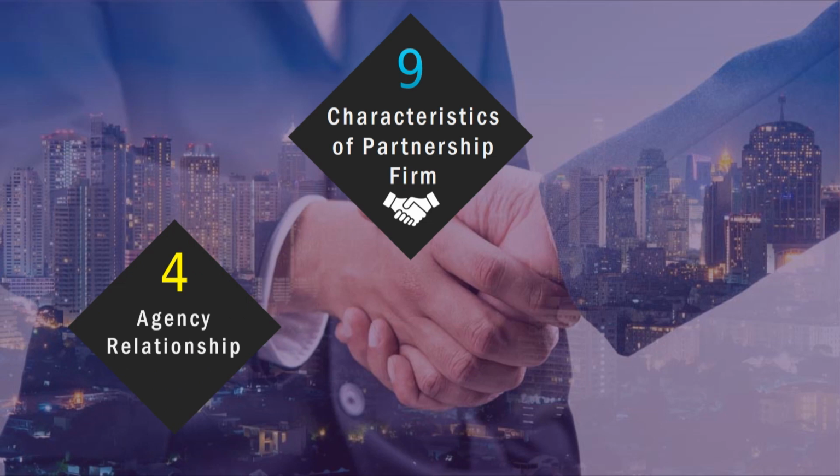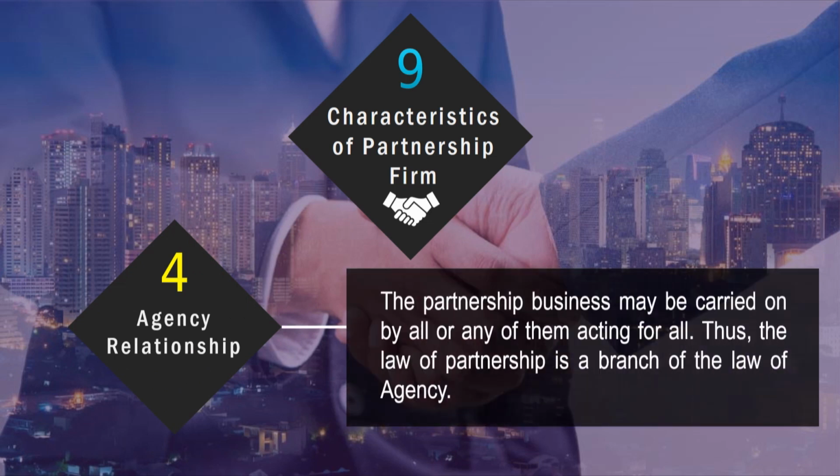The fourth characteristic is the agency relationship. The partnership business may be carried on by all or any of them acting for all. Thus, the law of partnership is a branch of the law of agency. To the outside public, each partner is a principal, while to each other partner he is an agent. It must, however, be noted that a partner must function within the limits of the authority conferred on him.